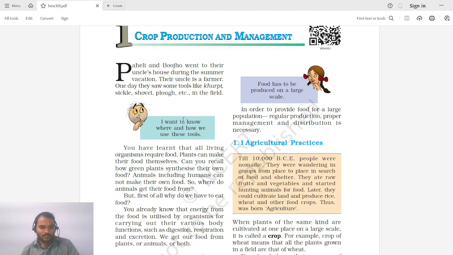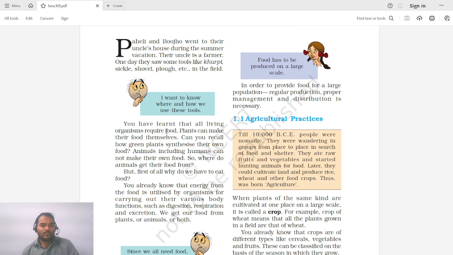Okay. So you have learned that all living organisms require food. Plants can make their food themselves. Can you recall how green plants synthesize their own food? So in the earlier standards, you have seen that all the living plants and animals require food to get energy, and of all these living things, only plants are able to synthesize their food with the help of the process known as photosynthesis. Animals depend on these plants for their food.